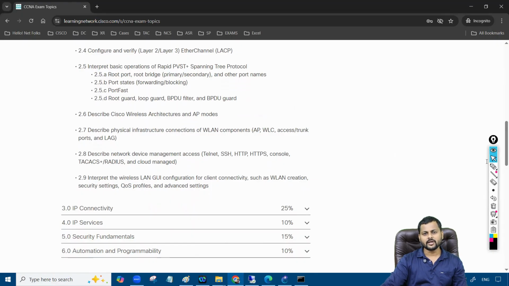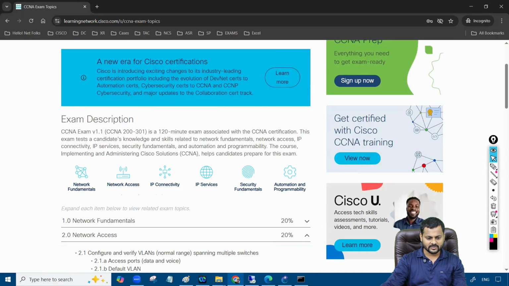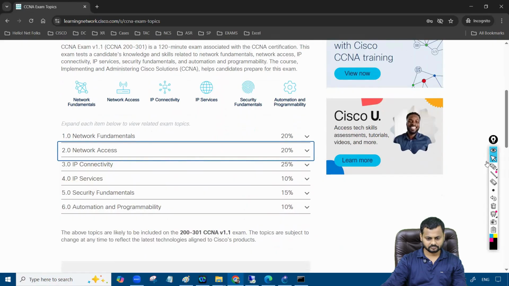How you can authenticate, authorize, and account the particular candidate. For example, I want to log into this particular router. So if I want to log into this particular router, there should be a username and password. And what I'm doing on this particular router has to be accounted. For that, you need to understand RADIUS and TACACS. And to access the particular devices, I need a Telnet or SSH connection. That's all. This is part of the 20%, again, the network access.